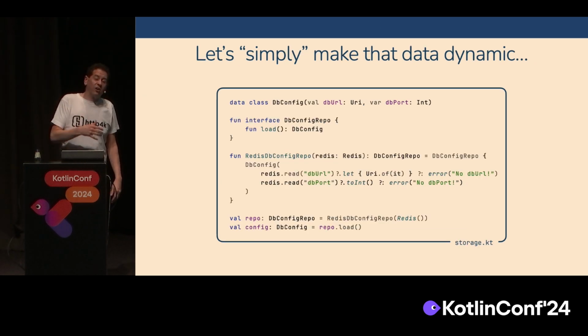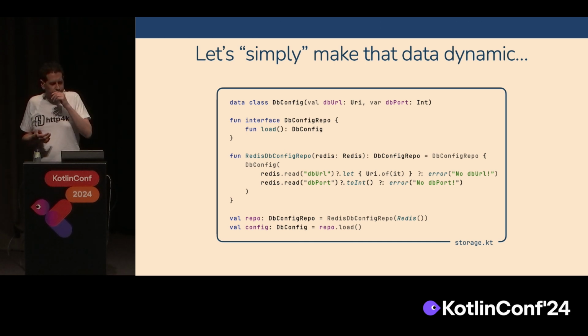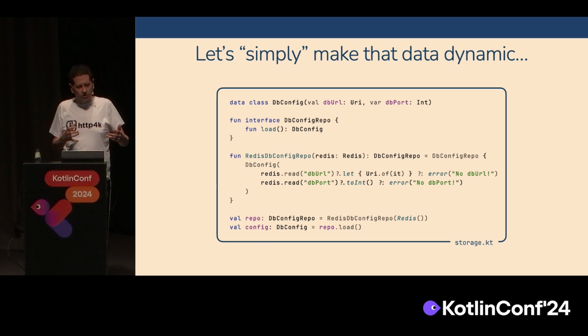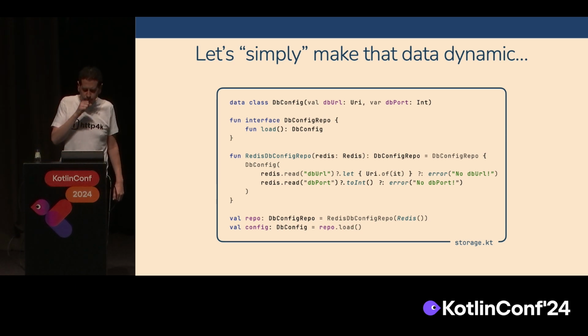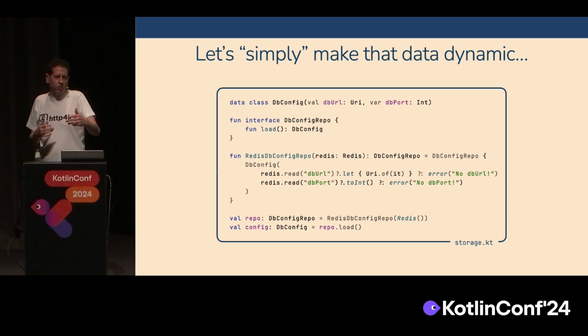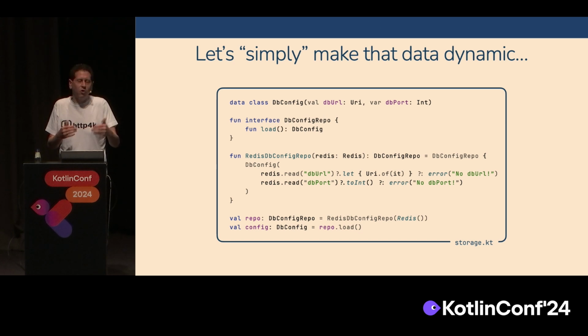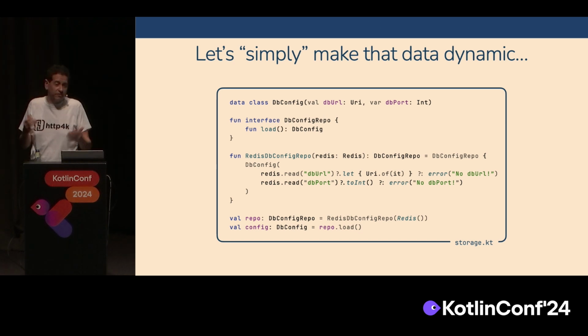So if we wanted to go down that path, we need to go round the houses to make things more complicated. We need to create an abstraction called a DB config repo, and then you need to load that DB config directly from the DB config repo. So from the user's perspective, not only do they have to jump through these extra hoops, but that data will forever be hard coded in that instance, because that's what a data class is.